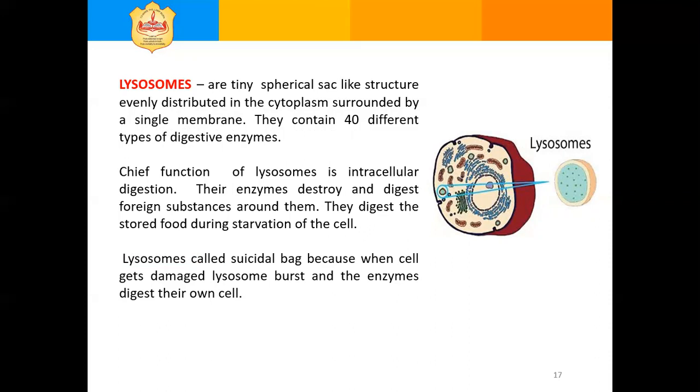They contain digestive enzymes for intracellular digestion. Intracellular digestion is the breakdown of substances within the cytoplasm of the cell.